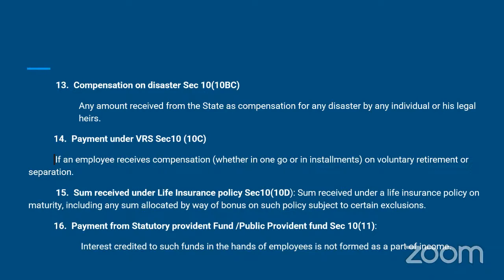Payment under VRS, under section 10(10)(c). If any employee receives compensation, whether in one go or in installments, on voluntary retirement or separation, this amount is not taxable under section 10(10)(c). Sum received under a life insurance policy under section 10(10)(d). Sum received under a life insurance policy on maturity, including any sum allocated by way of bonus on such policy, subject to certain exclusions. This amount is also not taxable.